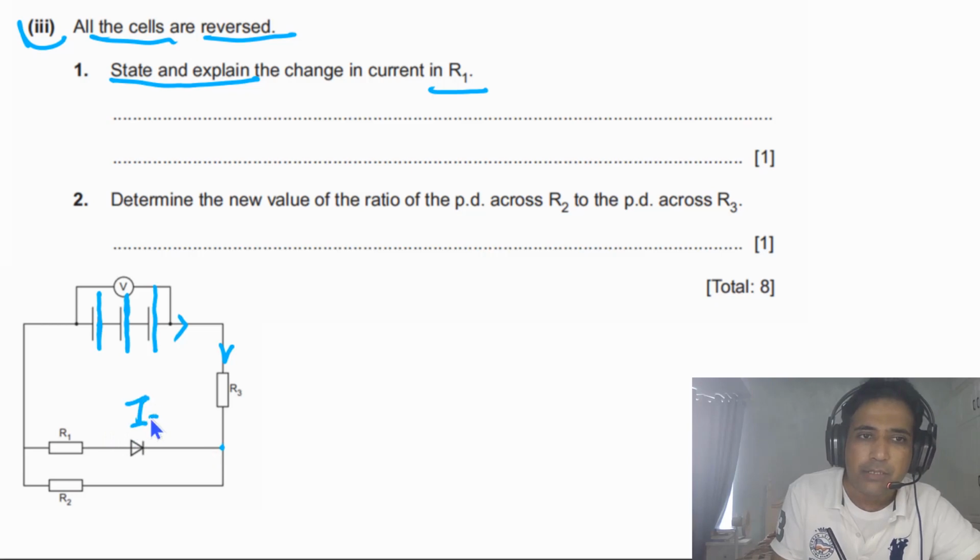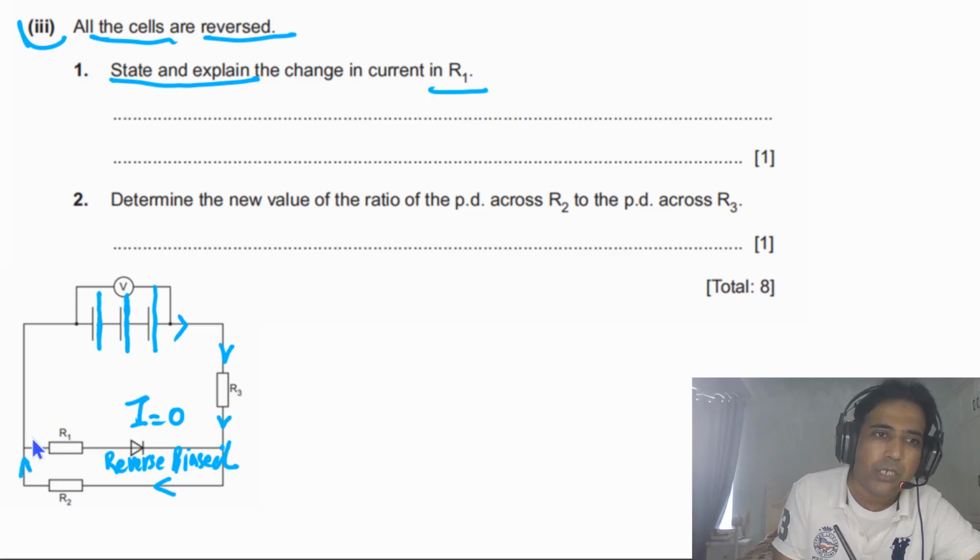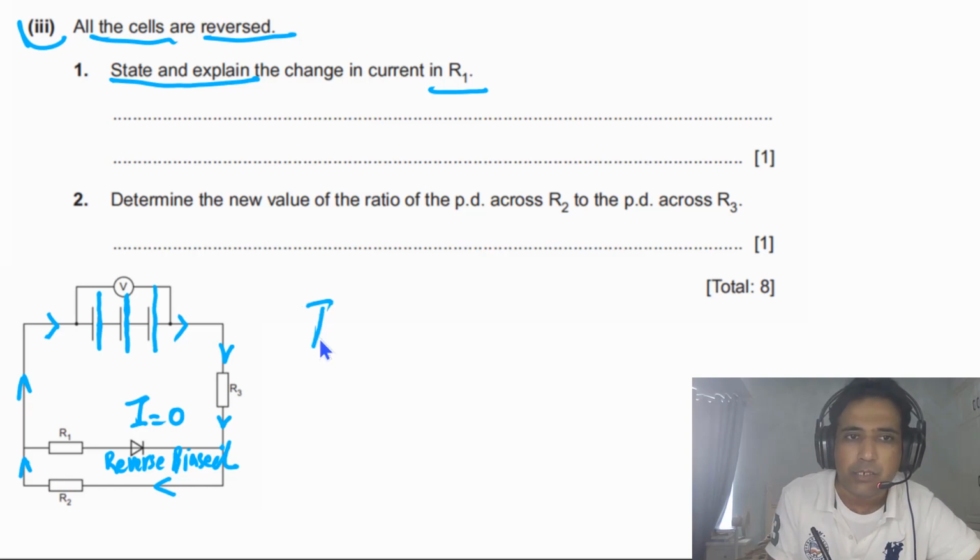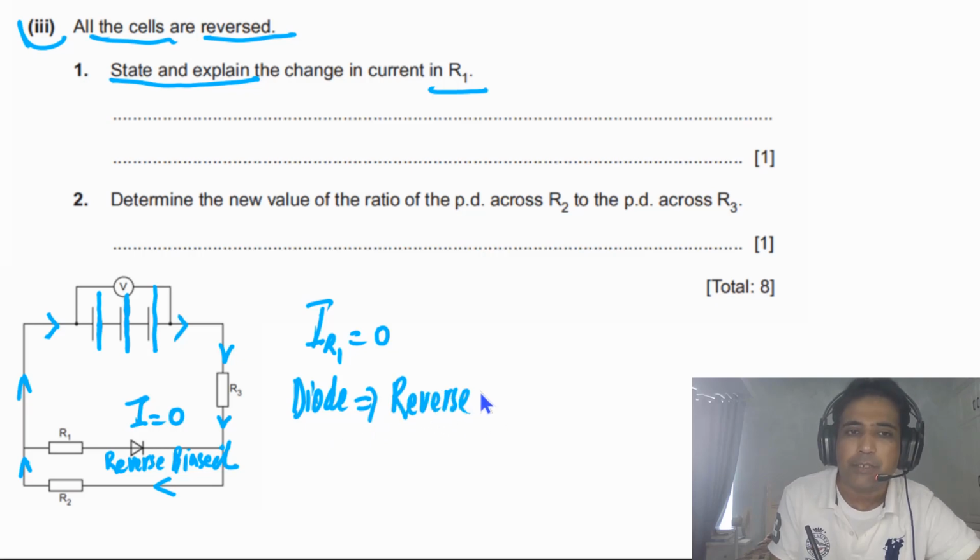So we can say I in this branch has to be equal to 0, because this diode is now connected in reverse bias. So current will flow like this. This is an important one. You need to understand how current will flow in this circuit. So we can say current I R1 will be equal to 0. Why? Because the diode is connected in reverse bias. This is the point you need to understand.